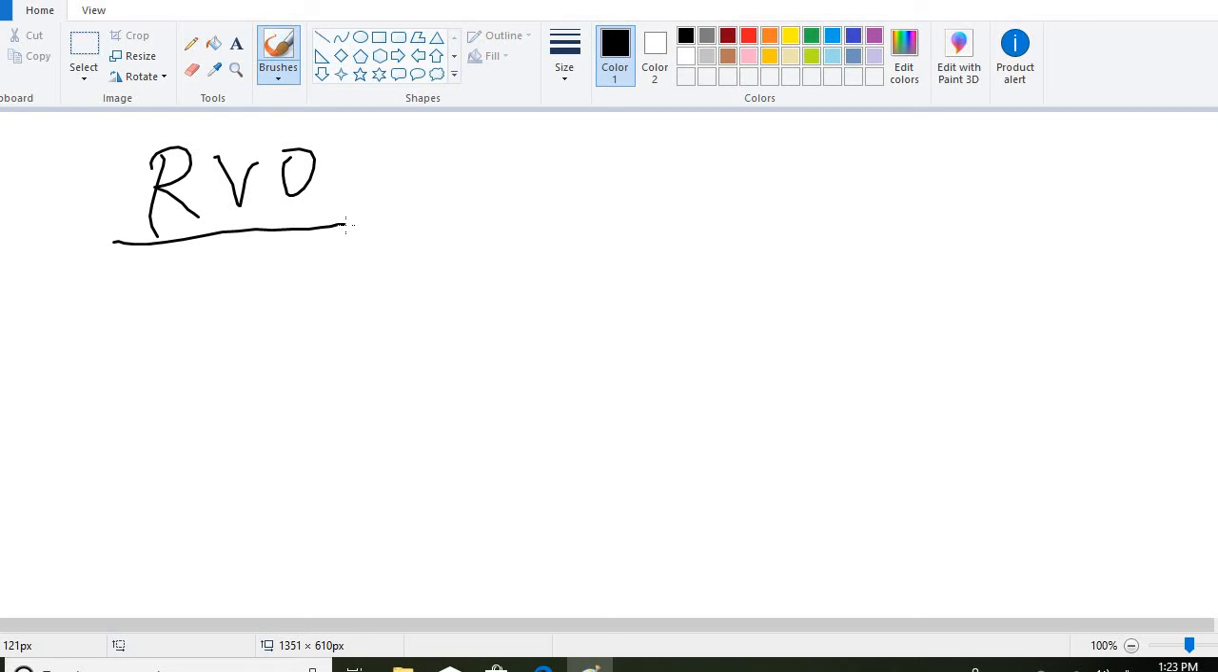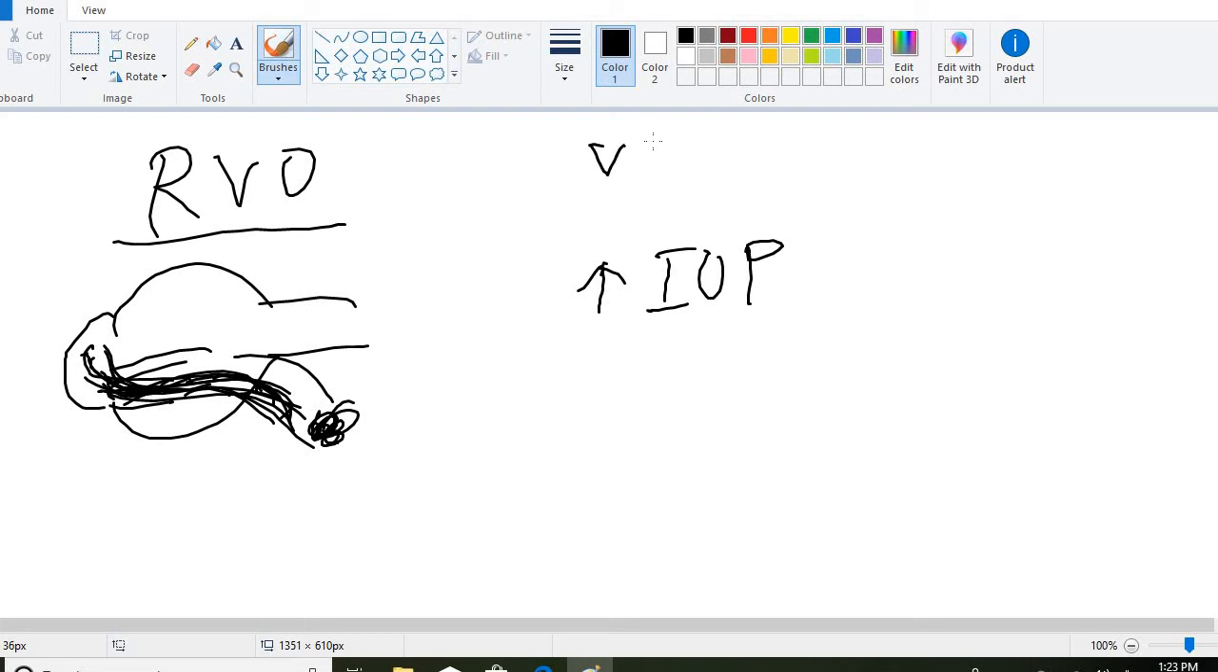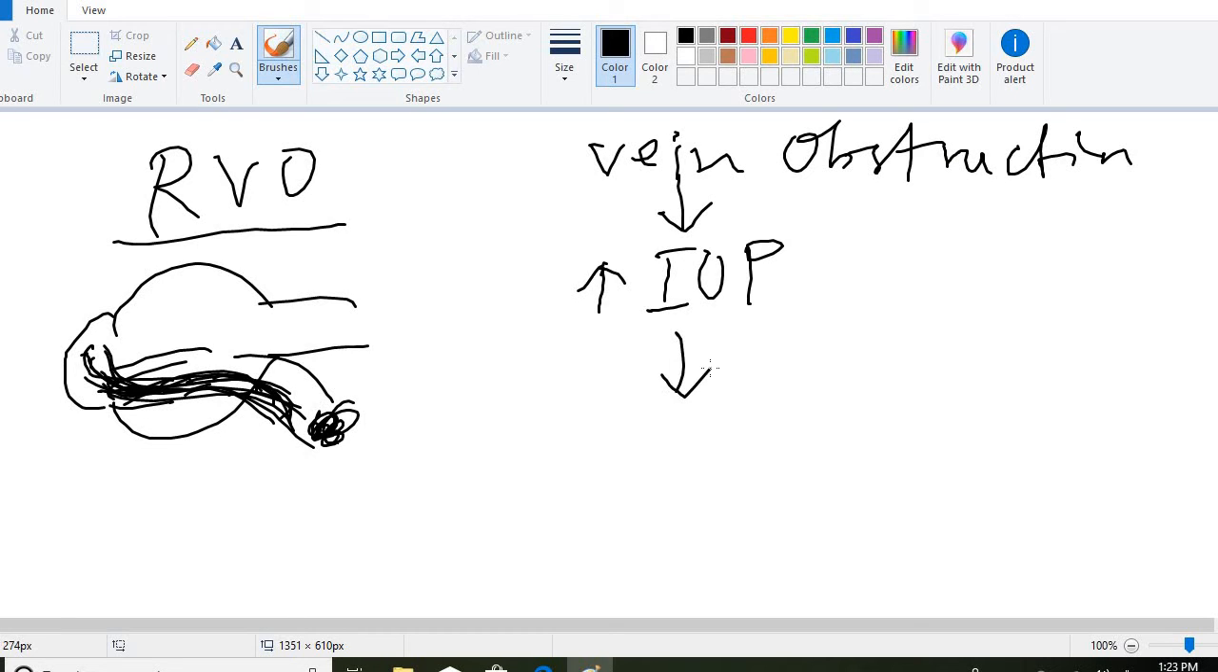Pathogenesis: when the vein is occluded, it results in increased intraocular pressure because aqueous humor is not draining. As in previous videos, we have discussed the drainage of aqueous humor into the venous plexus. When the vein is occluded here, there is no drainage of aqueous humor, which causes increased intraocular pressure. Vein obstruction leads to increased intraocular pressure, and leakage and hemorrhage may happen.